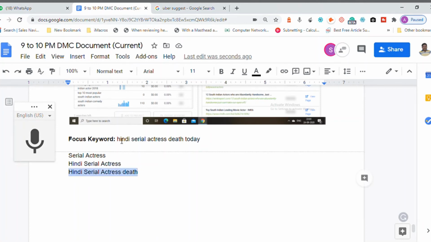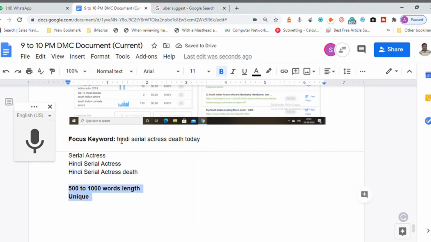Now using these combinations and this keyword as a focus keyword, you are expected to create content around this topic, where the content is at least somewhere from 500 to 1000 words in length. The content must be unique. Please don't copy paste.